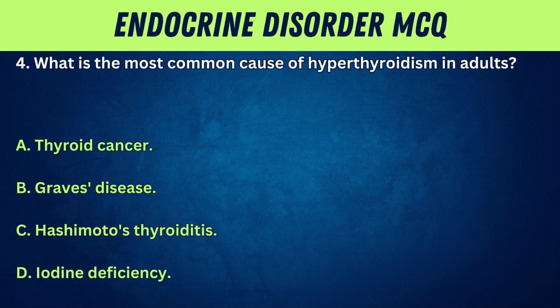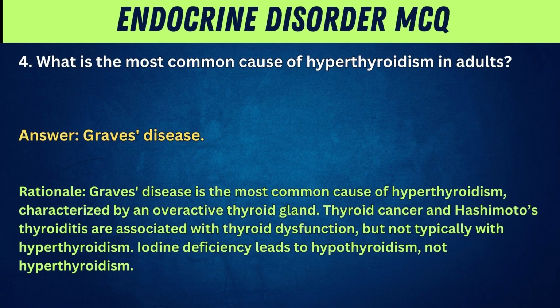4. What is the most common cause of hyperthyroidism in adults? A. Thyroid cancer. B. Graves' disease. C. Hashimoto's thyroiditis. D. Iodine deficiency. Answer: Graves' disease. Rationale: Graves' disease is the most common cause of hyperthyroidism, characterized by an overactive thyroid gland.